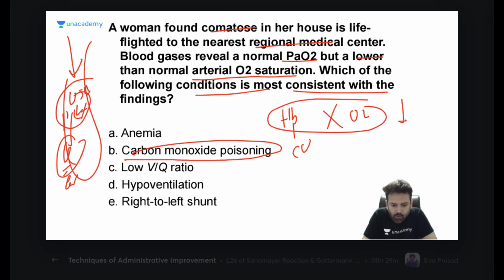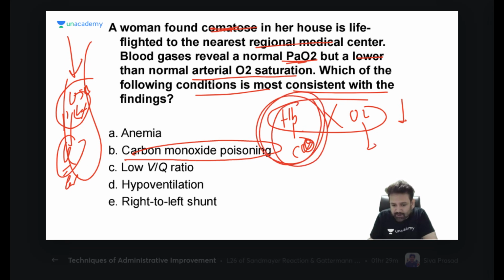Okay. So I told you that if there is carbon monoxide poisoning, there is coma, of course, and PO2 is normal. Problem is not with the oxygen. Problem is that hemoglobin has loving nature towards carbon monoxide.